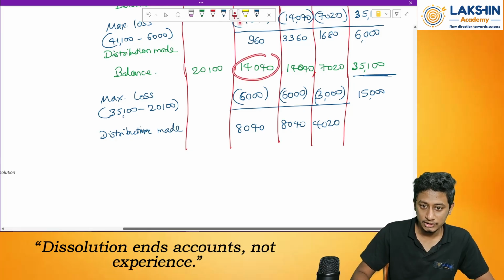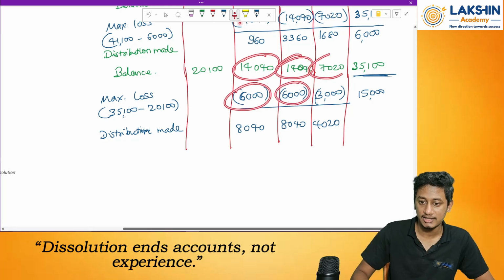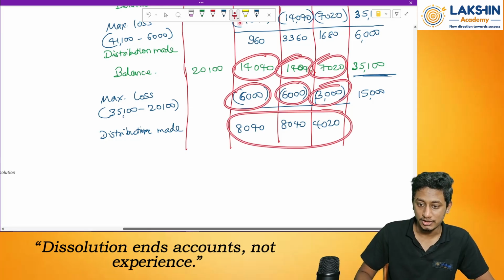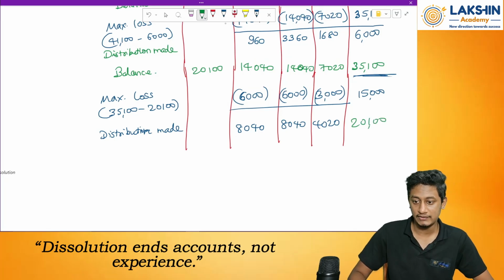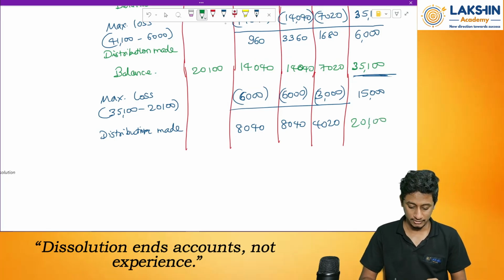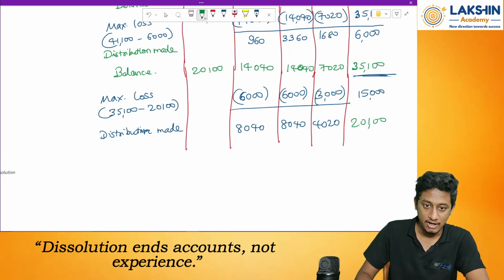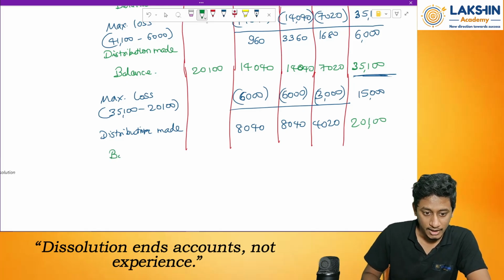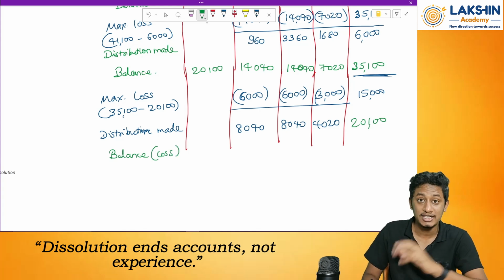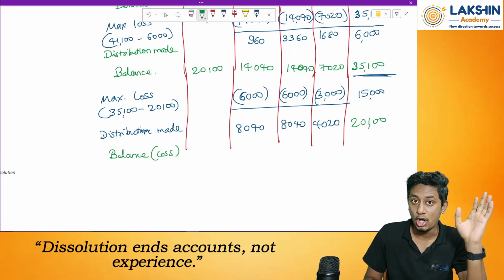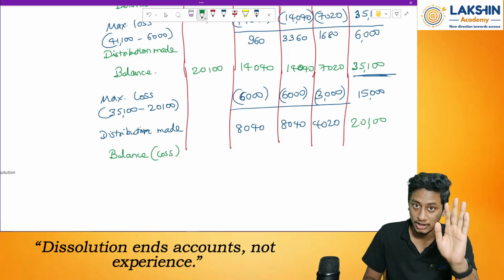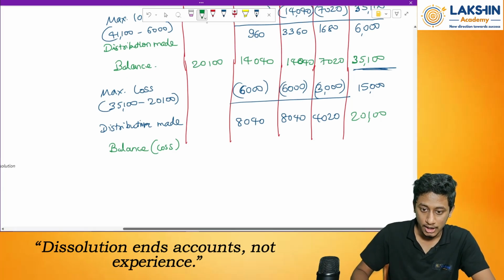What did I do? This minus this, this minus this, and this minus this. This is the distribution. What will the total be? Rupees 20,100. If you want to check, you can check: 8,040 into 2 plus 4,020 is proper. Last we have the balance remaining, or I can say loss. Why loss? Because there is no more distribution pending. Everything is realized, so whatever remains now is the loss that they have to bear. So how much will that be?